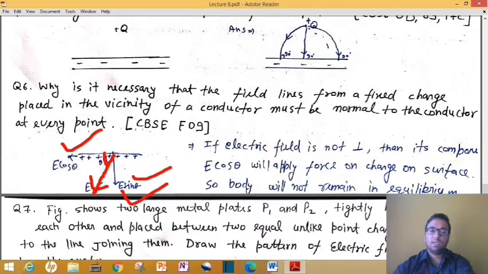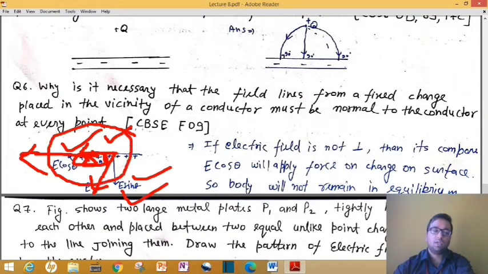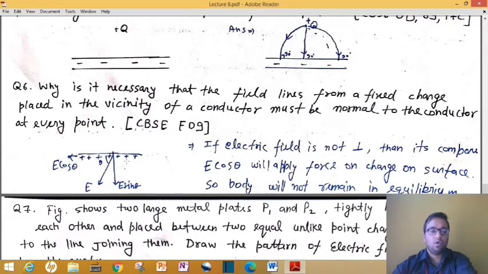Then this E sin theta is okay, but this E cos theta will exert some force on these positive charges which are present on the surface, and due to this electric field, these positive charges will experience a net force in this direction. And this body will automatically start moving, which is not true, because here the law of energy is disobeyed.